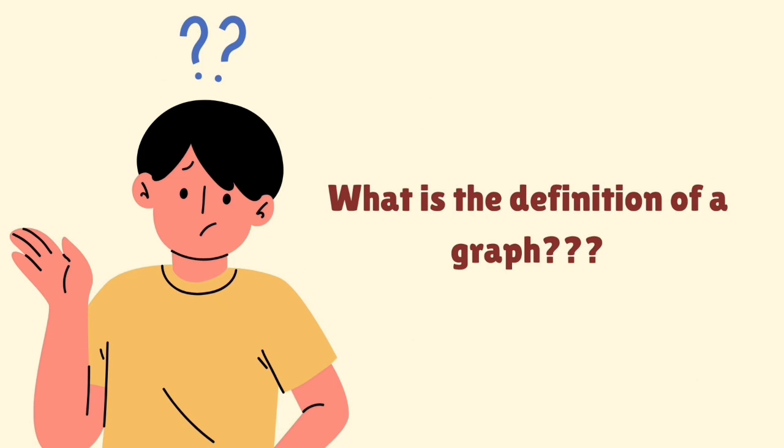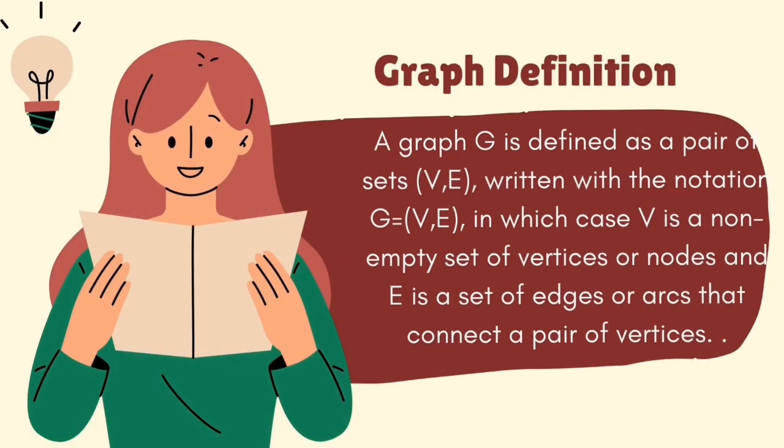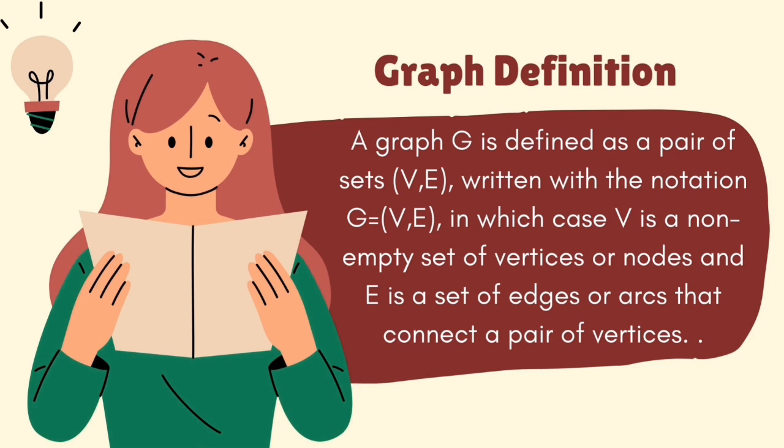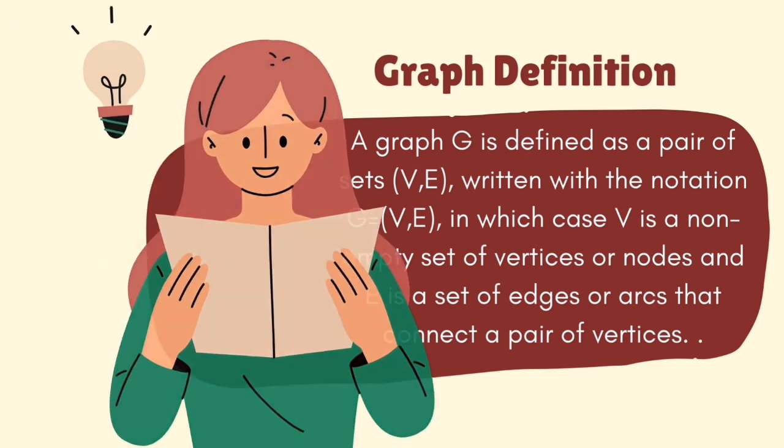Next, what is the definition of a graph? Graph definition. A graph G is defined as a pair of sets V and E, written with the notation G = (V, E), in which V is a non-empty set of vertices or nodes and E is a set of edges or arcs that connect a pair of vertices.